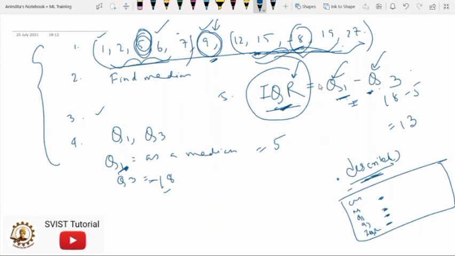So IQR analysis is very important to understand your data set, because if you don't know the median or the IQR value of your data set, then how could you analyze it? Because while defining the concept of median, I gave you one beautiful situation, that is in case of bankruptcy, the only thing that is used is the median. Means by visualizing the median, they can understand whether your bank is bankrupt or not. So finding these values is very significant.